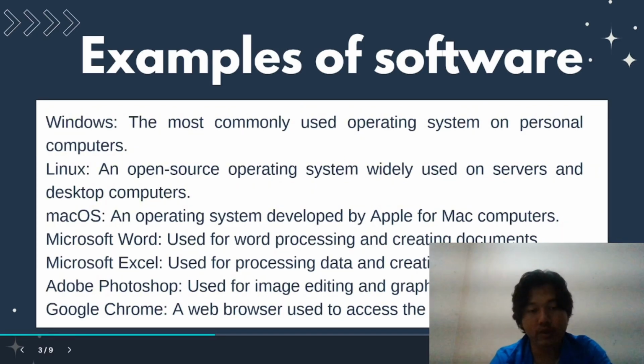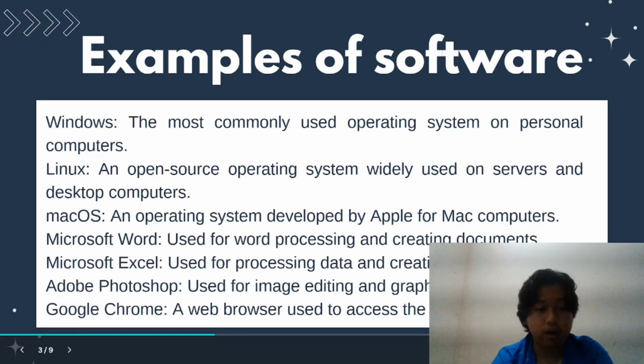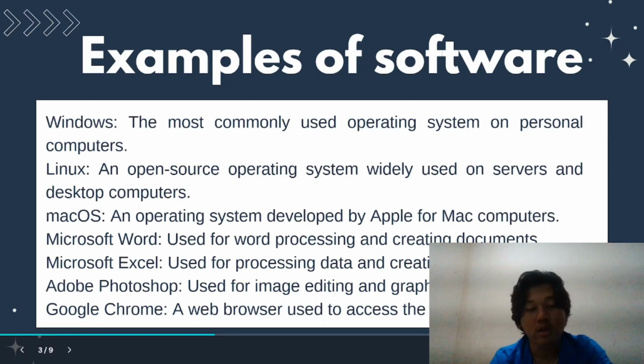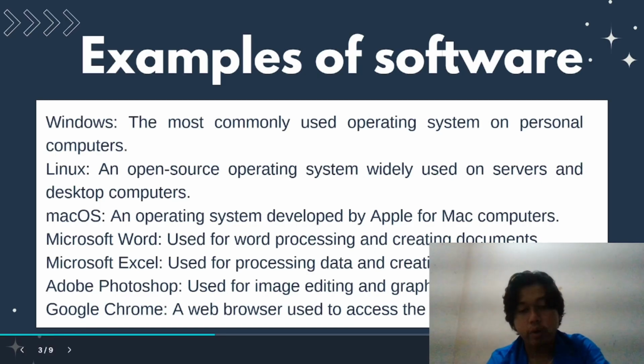Microsoft Word, used for word processing and creating documents. Microsoft Excel, used for processing data and creating tables. Adobe Photoshop, used for image editing and graphic design. Google Chrome, a web browser used to access the internet.